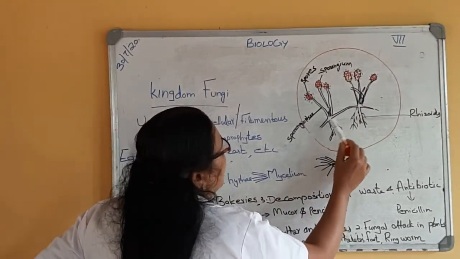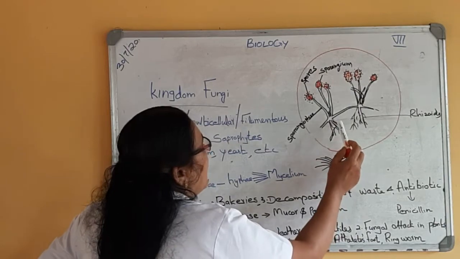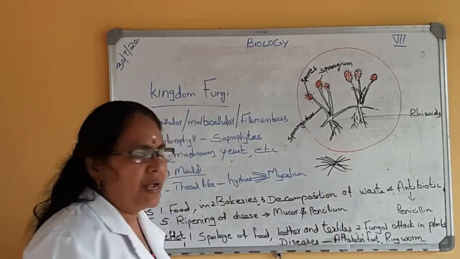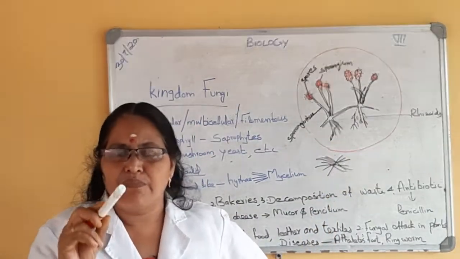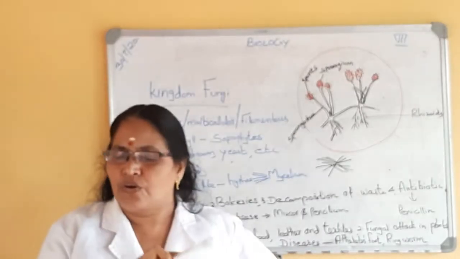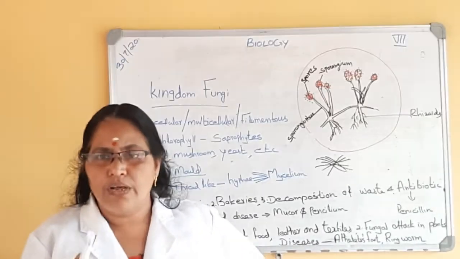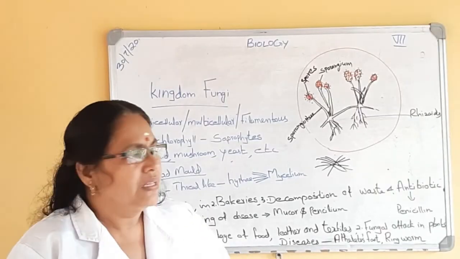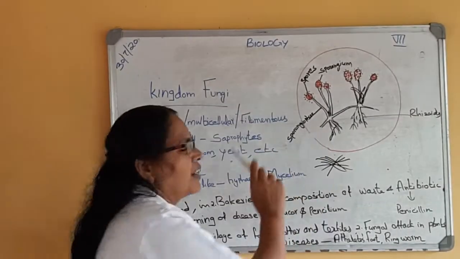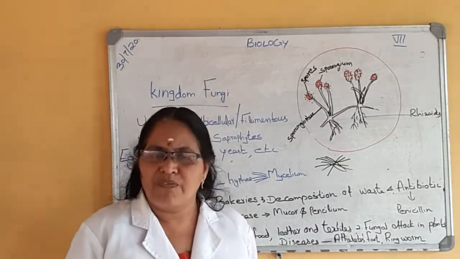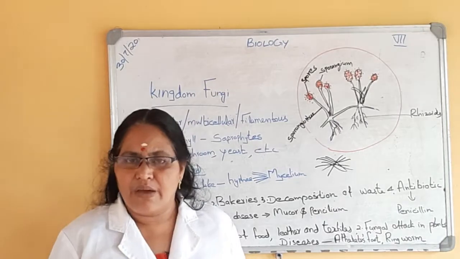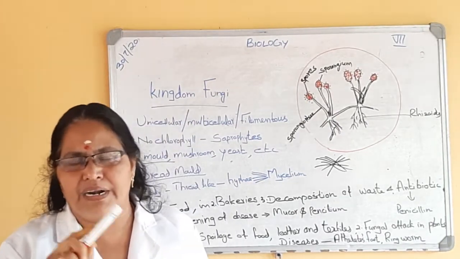It is attached to the bread with the help of root-like structures. They have no roots, but root-like structures. That root-like structure is called rhizoids. With the help of rhizoids, they absorb nutrients from the bread.